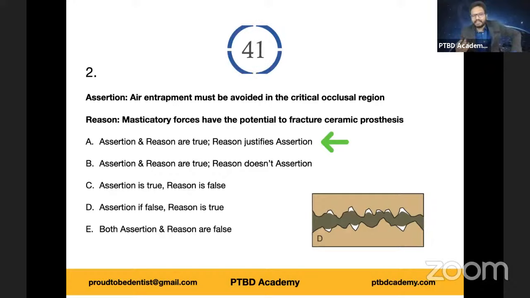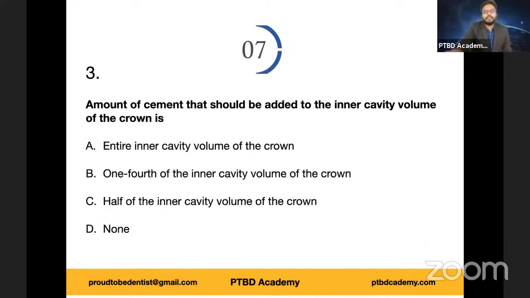So from this we can take an important point that these luting agents also to some extent impart strength or reinforce the entire prosthetic tooth unit, isn't it? Yes. Very good. So option A is the right answer. Those who have answered option A, you get +4. Rest of you -1, even if you don't answer it. Now let's move on to the next question. I'm starting the timer now.